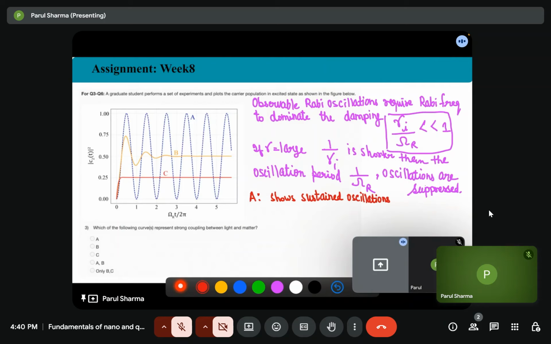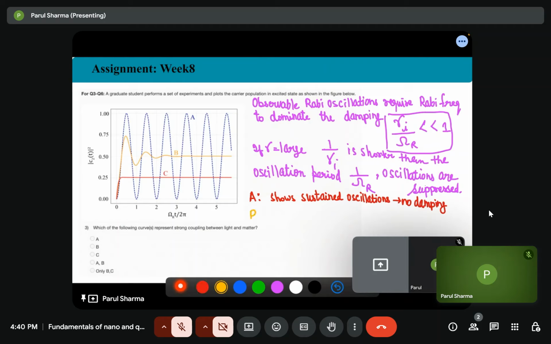Sustained oscillations and no damping. Okay.